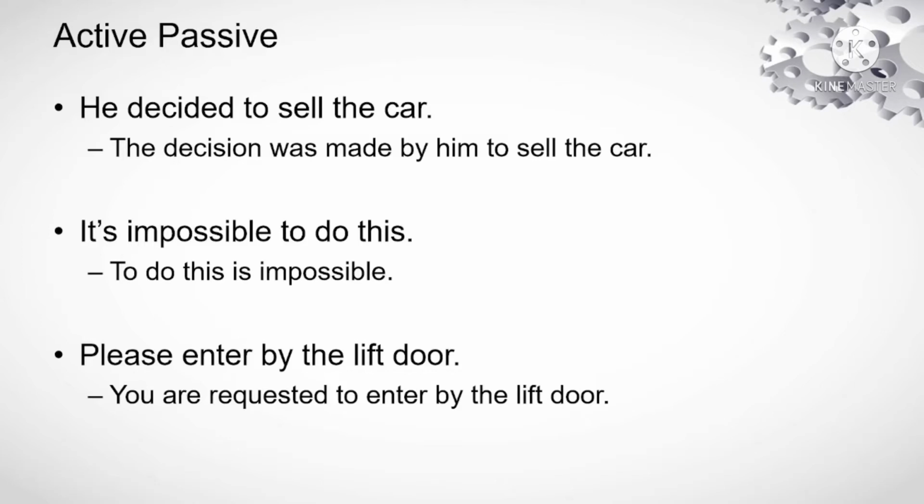And I take the second example. It is impossible to do this. In a similar manner, this is also a tough example, and the corresponding passive form will be, to do this is impossible. And the third example, please enter by the lift door. Here it can be in passive form by, you are requested to enter by lift door. I think these three are discrete examples for passive voice.